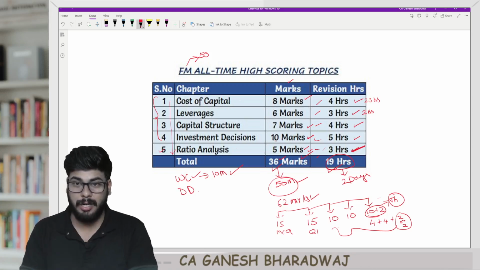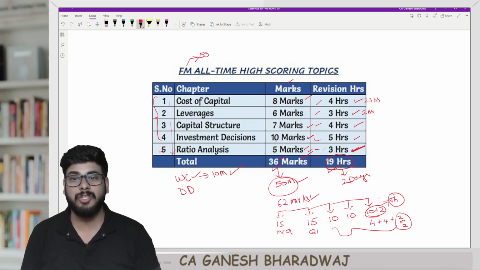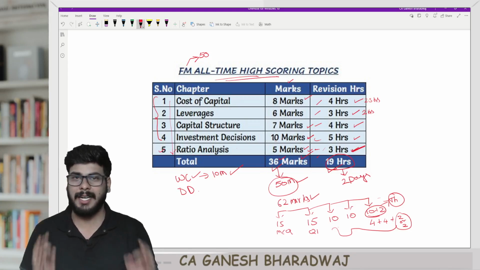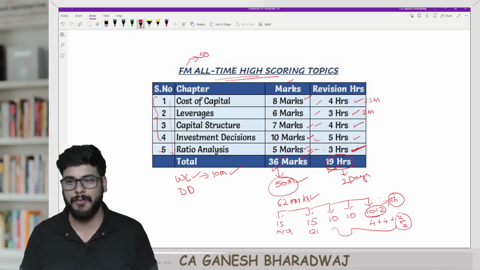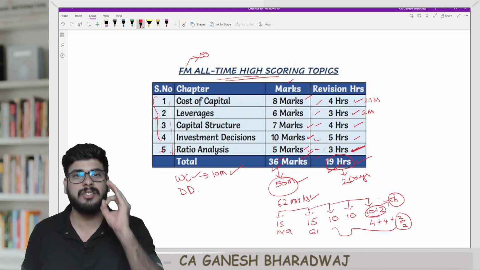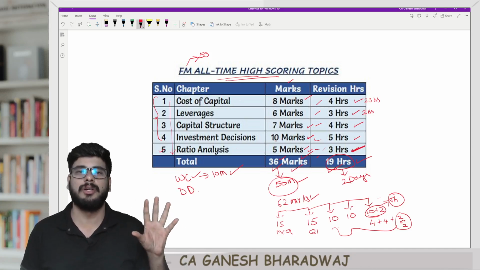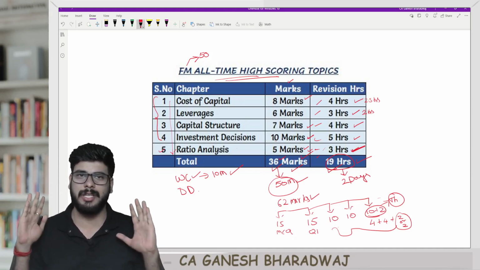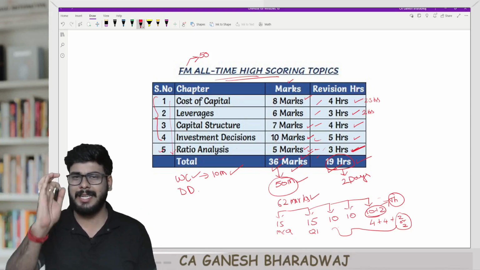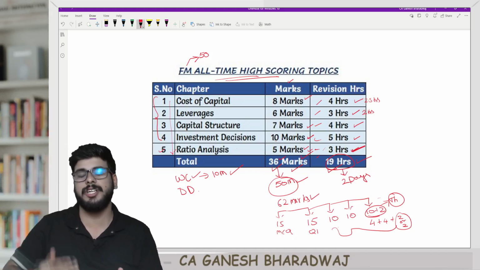So basically here the objective is prioritizing your order of revision based on all-time high scoring topics. And guys, this is time tested and proven. Now, for those who feel FM is difficult, I am breaking it down right in front of you and telling you 19 hours is all you need to get a coverage of 36 marks in the FM component alone, right? And over and above this, you have the SM component. Easily you can score an exemption in this last paper, paper 6. It is definitely a possibility, provided you prioritize and do the order of revision in the manner in which I've given you.